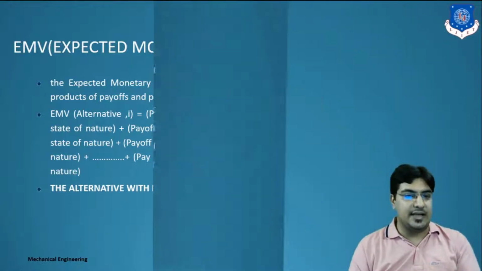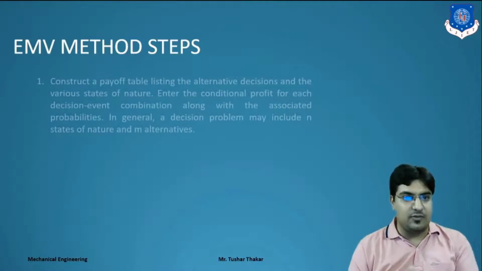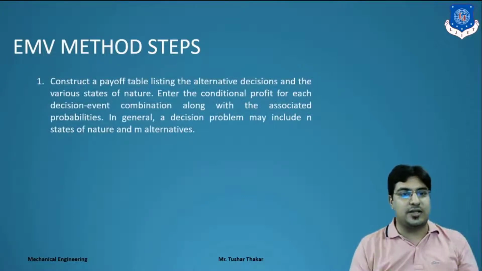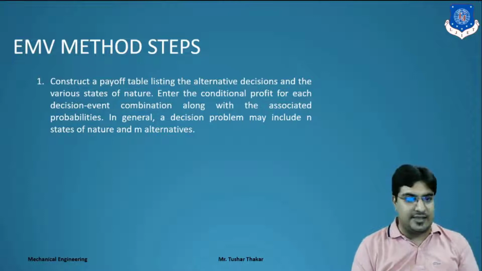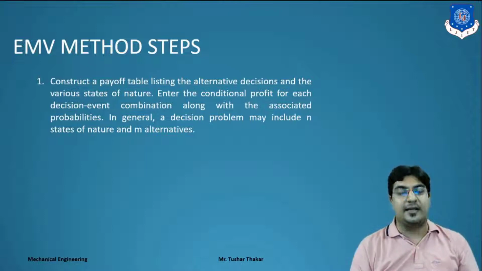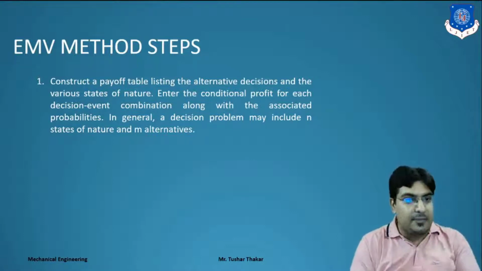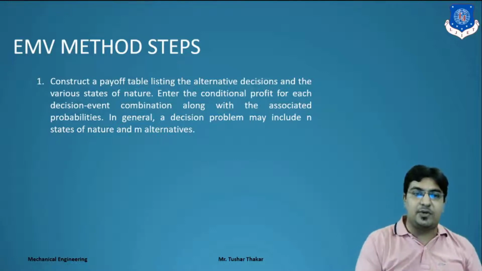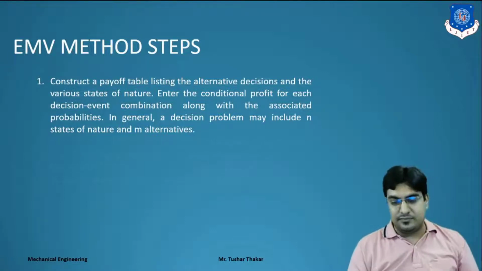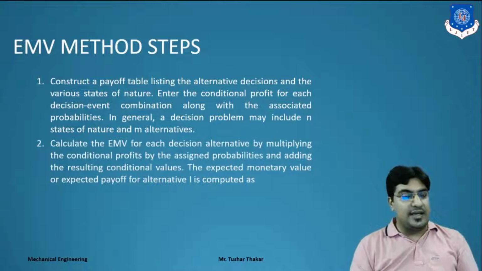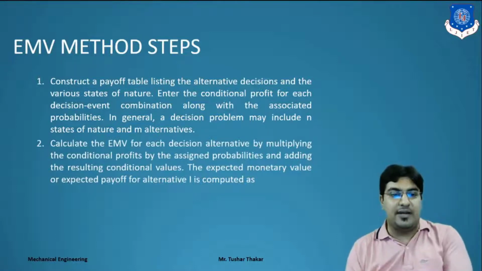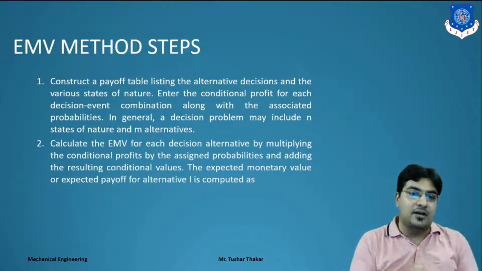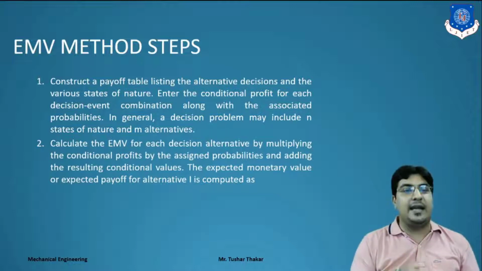So let's see the example. First, what are the steps? First we construct a payoff table listing all alternative decisions and states of nature, and enter the conditional profit table. Means first we make a conditional profit table based on the decision event combinations along with the associated probabilities. Next, calculate the EMV of each decision by multiplying the conditional profit by the assigned probability and adding the results.